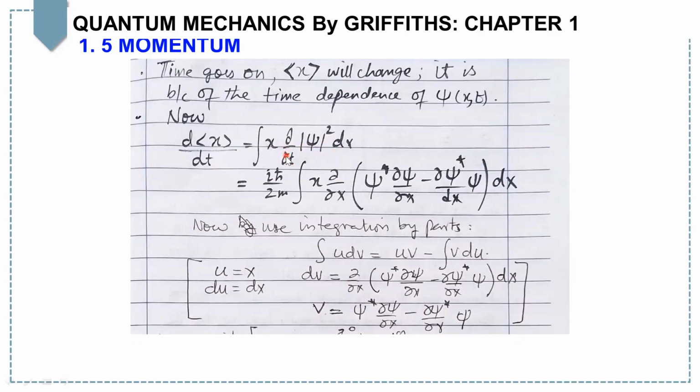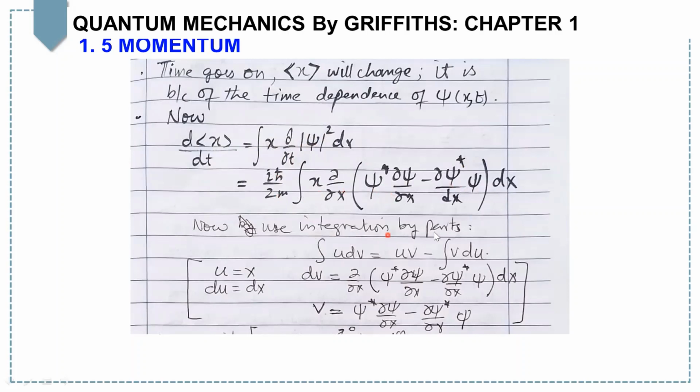Now, by using the Schrodinger equation, you can replace this term by this whole term, where the derivative of the square modulus of psi with respect to time equals i h-bar over 2m partial x of this term.